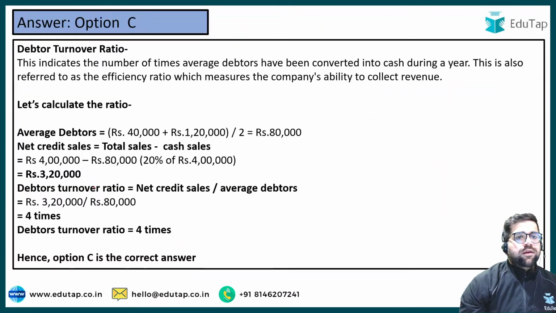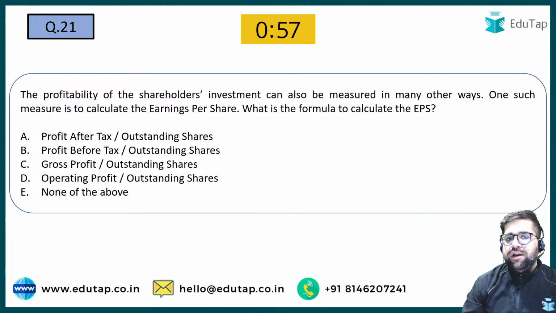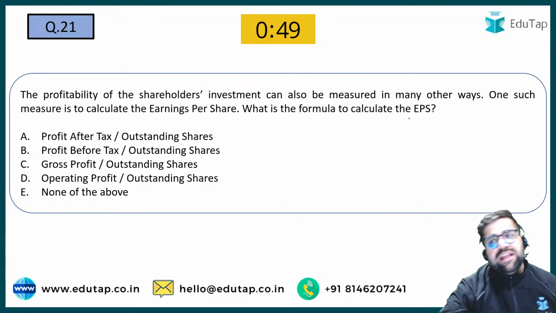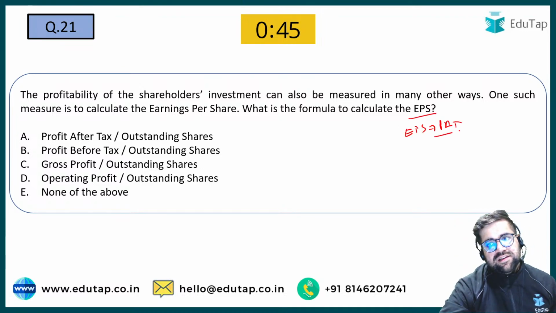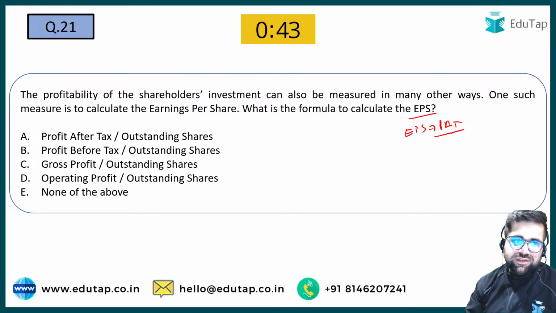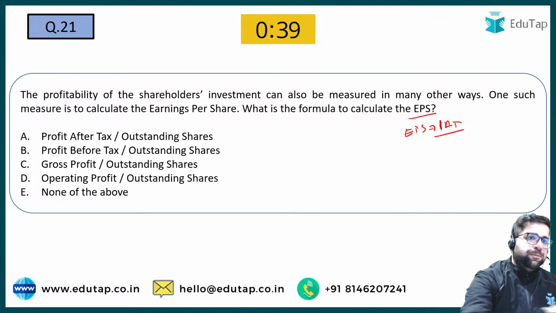Good. Chaliye, now try to address this question. The profitability of the shareholder investment can also be measured in many ways. One such way to measure is the earning per share. What is the formula to calculate EPS? EPS is calculated by profit after tax divided by number of outstanding shares. So if you see, your answer will be option number A.